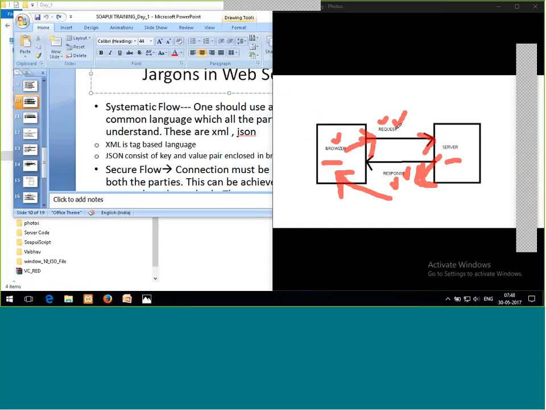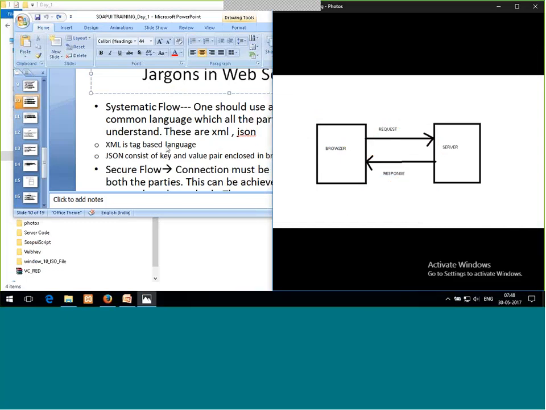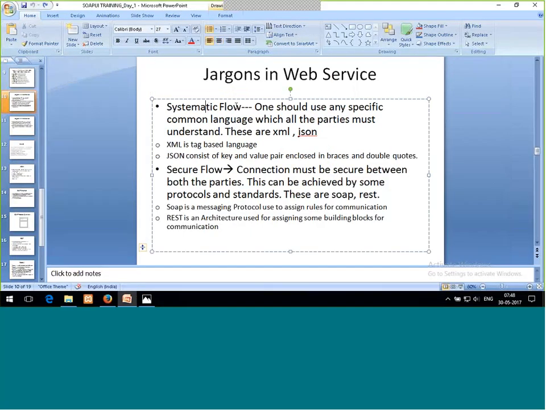So for the language purpose only, XML and JSON are used. For a systematic flow, one should use a specific common language which all parties understand. XML is a tag-based language and JSON is key-value pairs, enclosed in braces and double quotes. I'll tell you about the format of XML and JSON as well. Just wait.